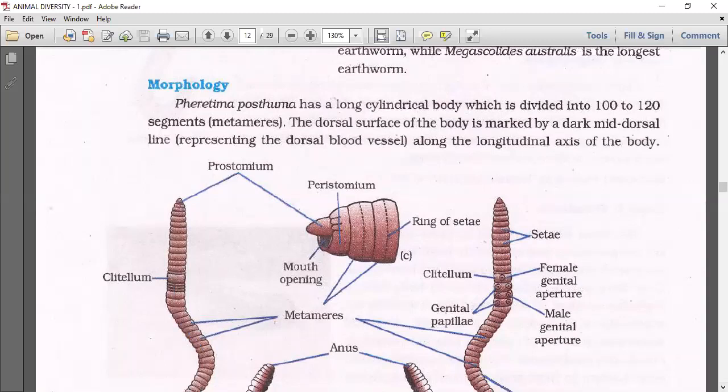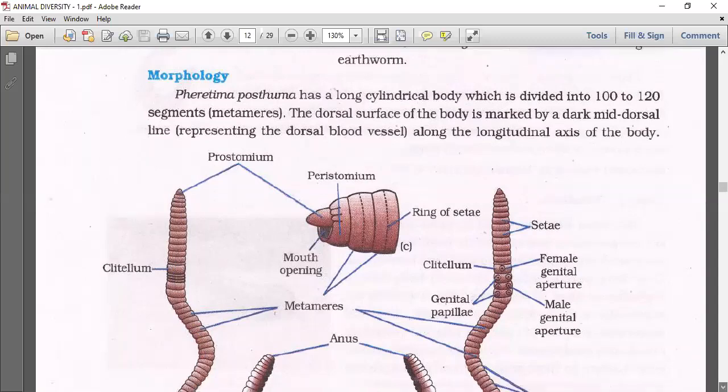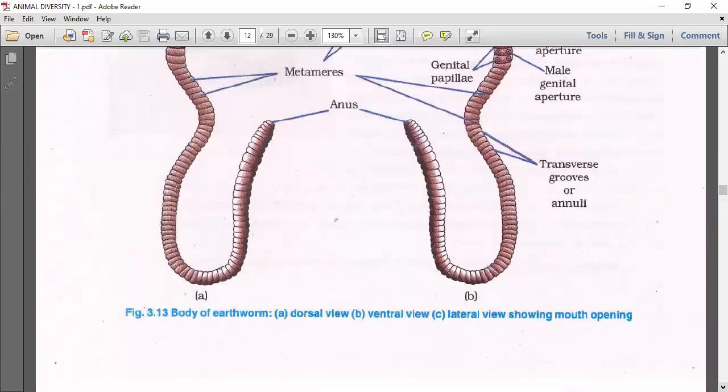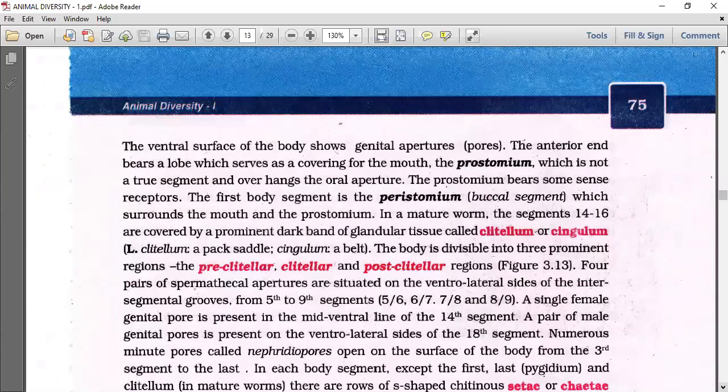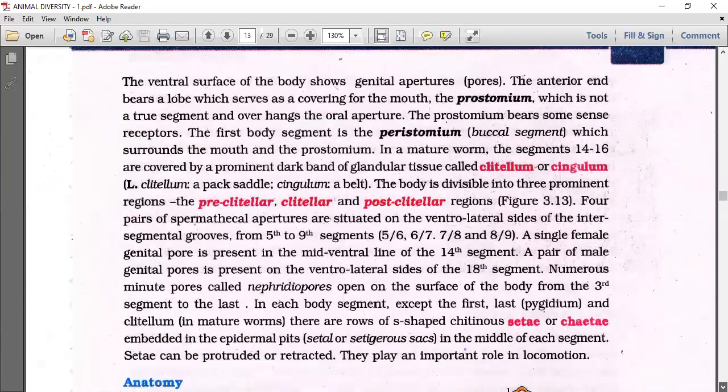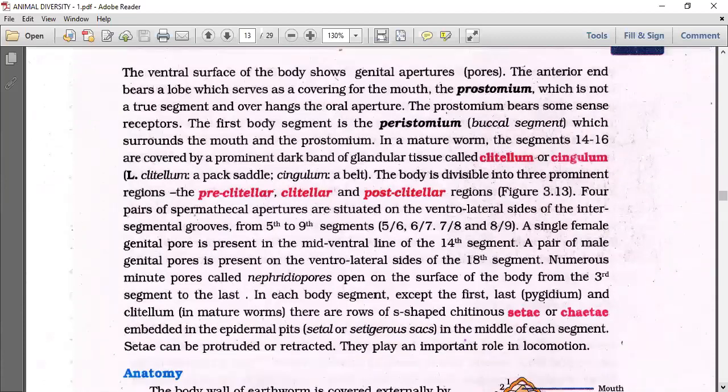Cylindrical body, so it is very difficult to recognize the dorsal and ventral sides. Okay, so these are some features we are learning. The ventral surface of the body shows the genital aperture, as we discussed. The anterior end bears a lobe which serves as a covering for the mouth. That is the prostomium. Stoma means mouth, prostomium means a segment which is present before the mouth.